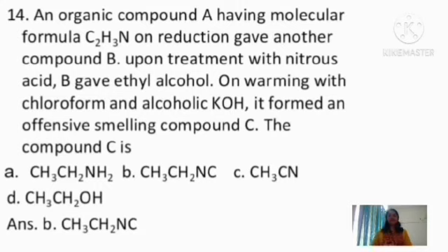So again the same B, that is CH3CH2NH2, can react with chloroform, because any primary amine can react with chloroform and alcoholic potassium hydroxide to give the isocyanide. That reaction is termed the carbylamine reaction. So the compound C should be an isocyanide, because the CH3CH2NH2 is treated with chloroform and alcoholic potassium hydroxide, it is a carbylamine reaction, and there is formation of an isocyanide. So the compound will be CH3CH2NC. So option B is correct.